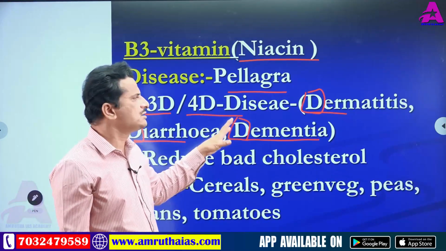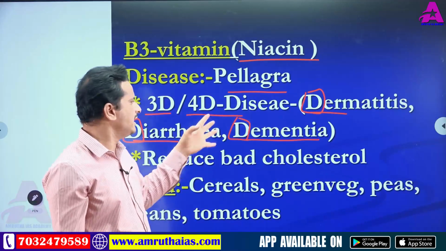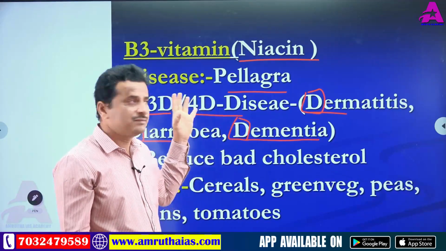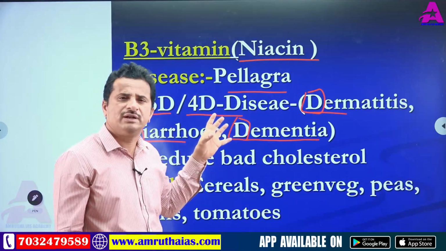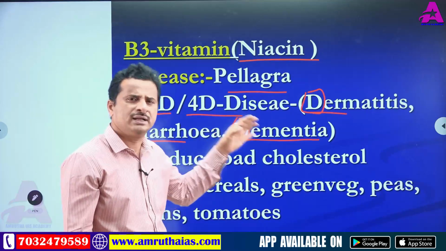Sometimes pellagra leads to death also. After dermatitis, diarrhea and dementia, if food containing vitamin B3 is not available, this leads to death also.